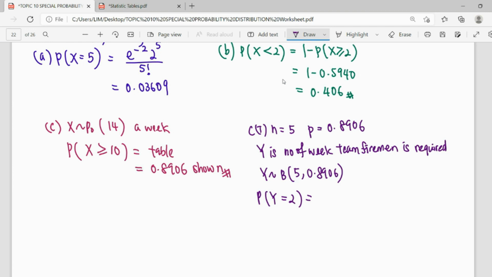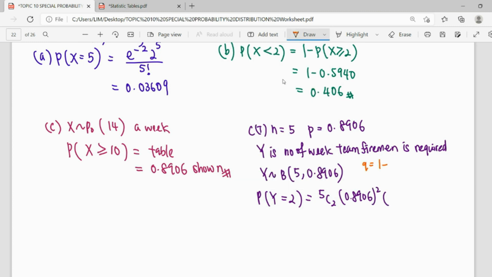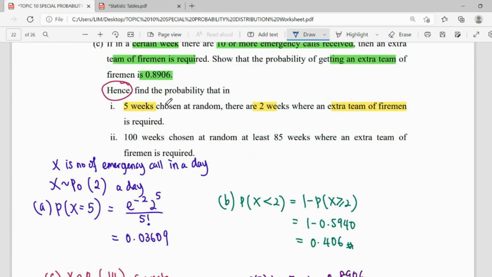So Y equals 2. So 5C2, p power 2. To get q, it will be 1 minus 0.8906, which gives you 0.1094. So here will be power of 3. Okay, nCr, p power r, q power n minus r.